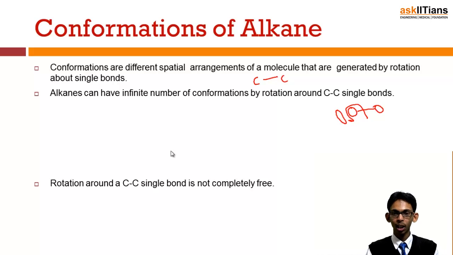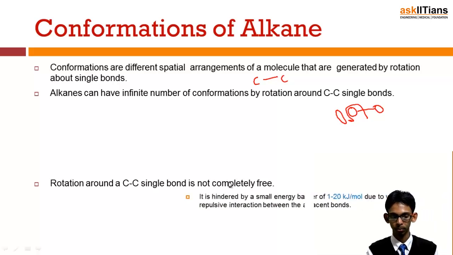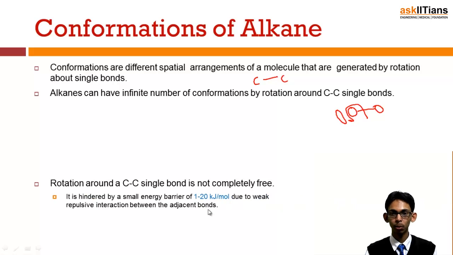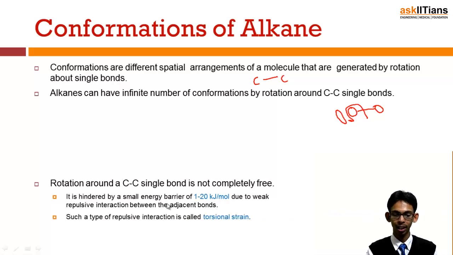Now rotation around a carbon-carbon single bond is not completely free actually. It is hindered by a small energy barrier of 1 to 20 kilojoule per mole due to weak repulsive interaction between adjacent bonds, and this type of repulsion is called torsional strain.